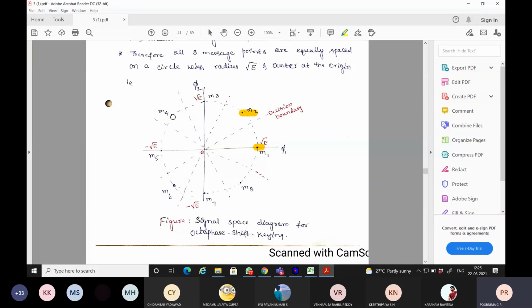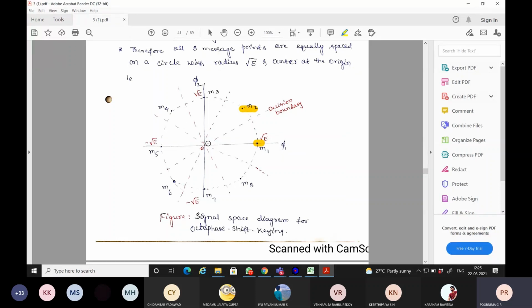Similarly for M3, S3, S4, S5 and so on. Okay, so this is how a signal space diagram you have to construct. Now the question arises, say for example symbol 1 has been transmitted, but when it is received at the receiving end, M2 has been estimated. Then what should be the decision boundary threshold voltage? All these we need to compute from this signal space diagram.